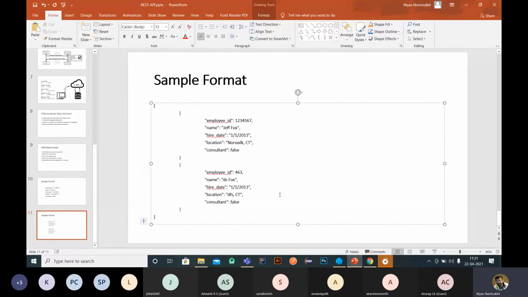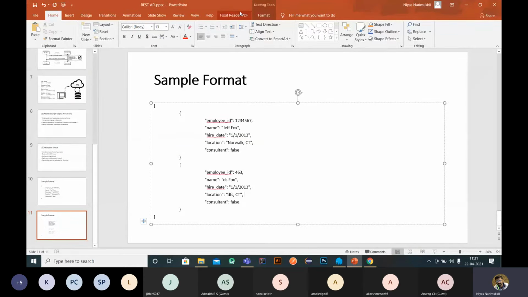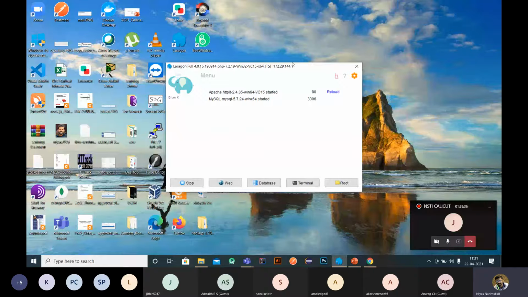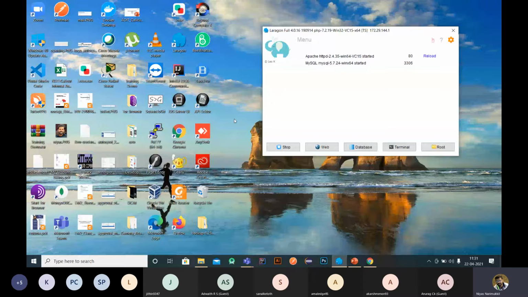So I will show you how to create a sample API using Laravel. If you need, I will show in Node.js also. So we can create a Laravel project. I just started my Laravel, so my Laravel is running.